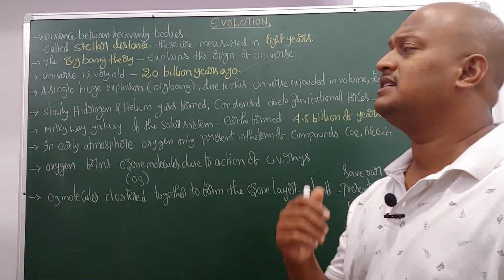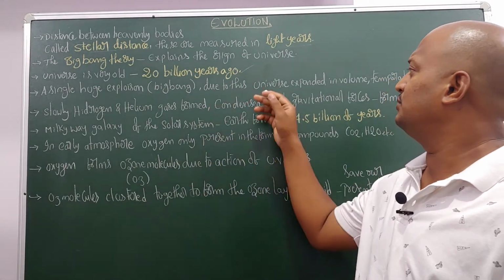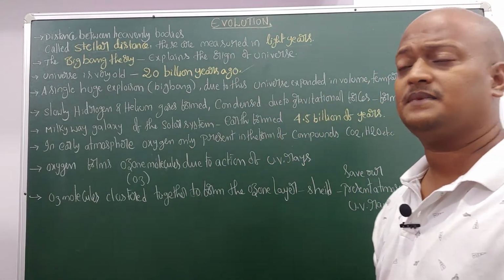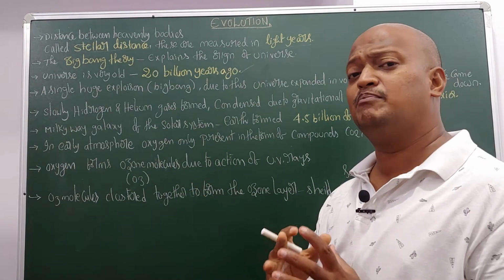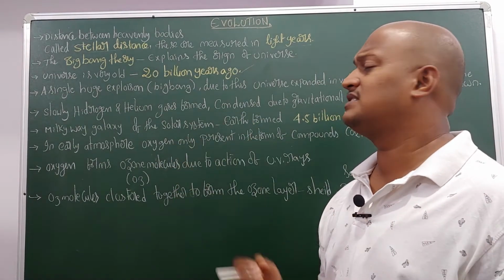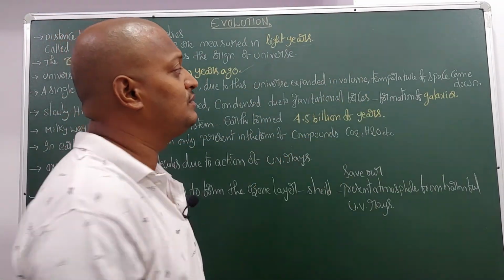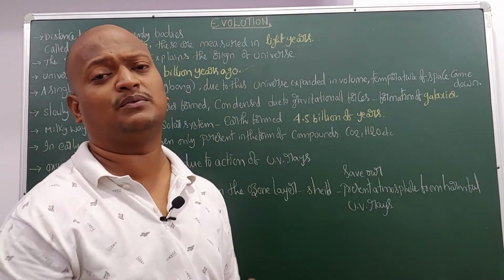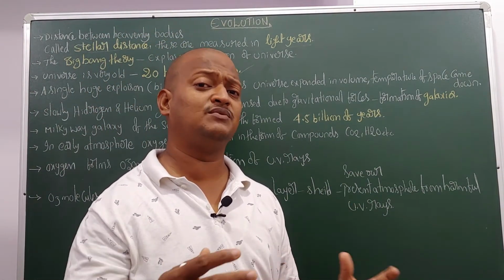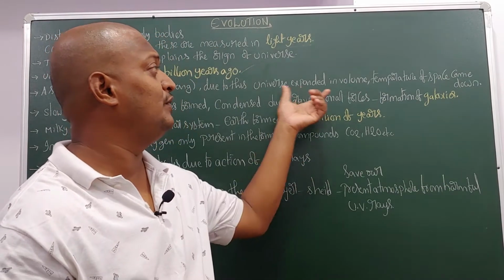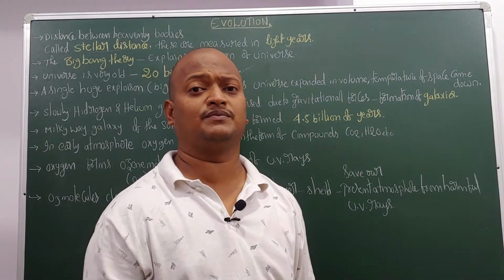According to this theory, a single huge explosion, the Big Bang, took place, and due to this the universe expanded in volume and the temperature of space came down.